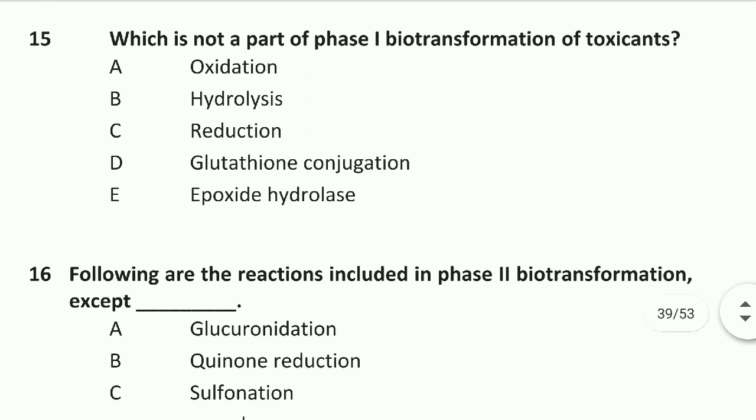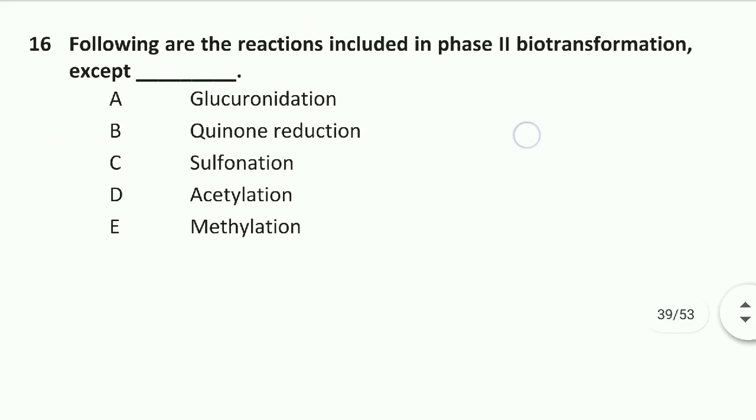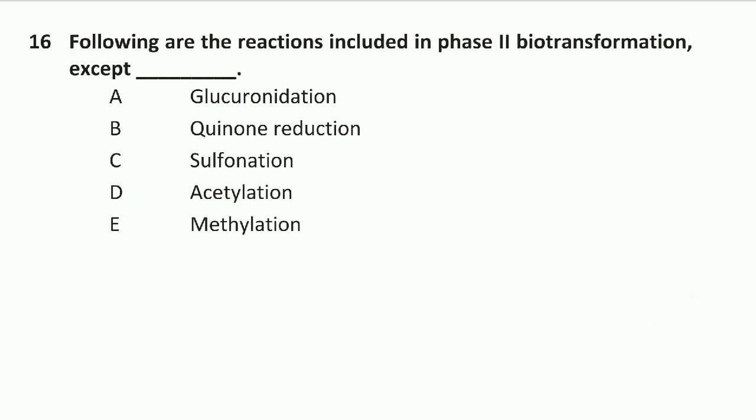Next question is, which is not a part of phase 1 biotransformation of toxicants? Option D, glutathione conjugation. Glutathione conjugation is not a part of phase 1 biotransformation. Question number 16 is, following are the reactions included in phase 2 biotransformation except quinone reduction. Option B is right, quinone reduction.